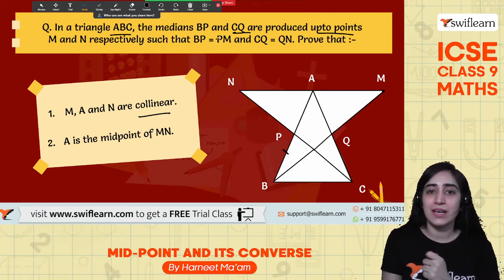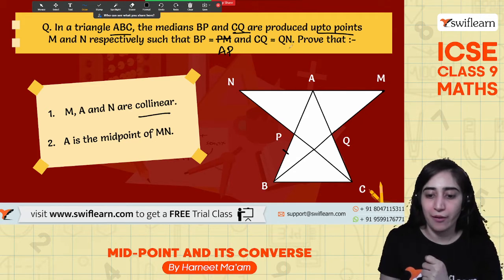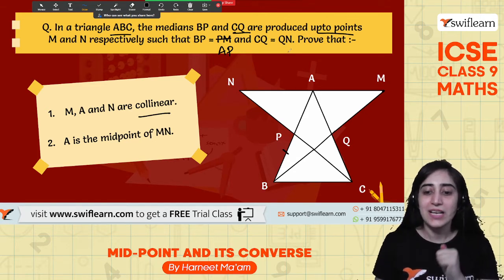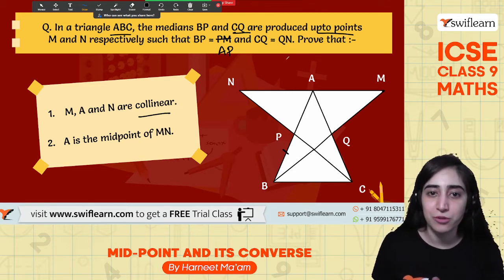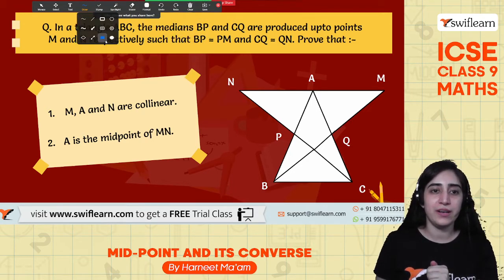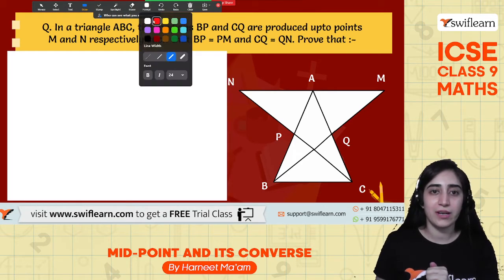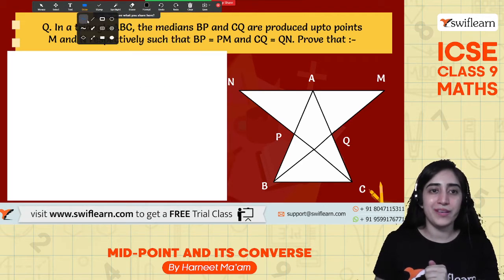Yeah. So let's see how we proceed in this question. There is an error, that has to be AP. And here it has to be CQ, which is equal to QA. All right. So that is what is required for us. So let us understand how we do this question. All right. So let me open the whiteboard here and let's solve this question all together. All right. So here we go with the first thing.